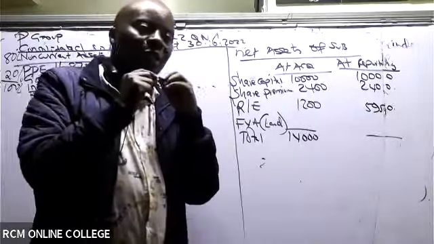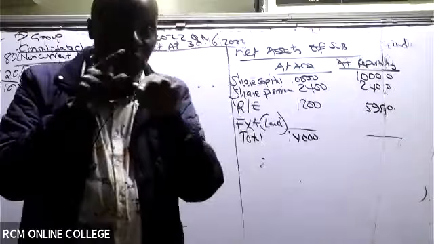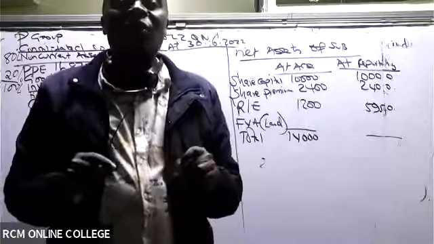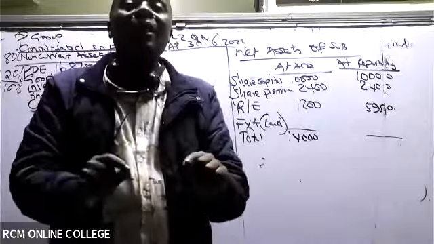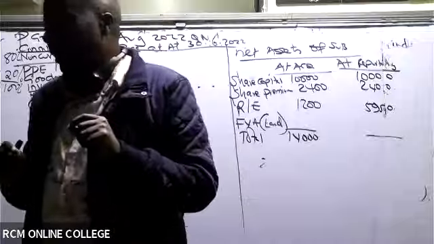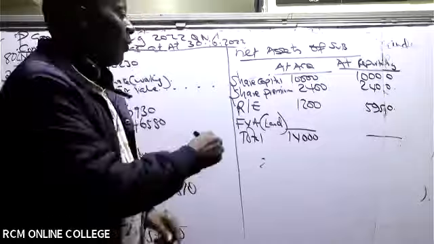Please, whenever they don't give you the fair value adjustment, and they are telling you that there is some fair value adjustment, they must always give you the total net assets at acquisition. Always the fair value adjustment will be taken to be the balancing figure. So they're giving me a figure of 400.